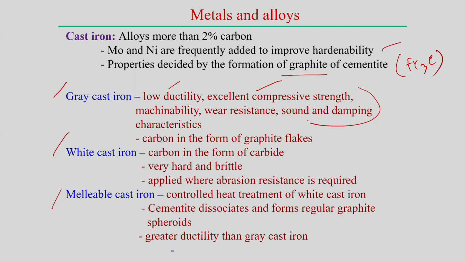Carbon exists in grey cast iron in the form of graphite flakes, and those graphite flakes act as absorbers of the vibrating load. That is why grey cast iron has very good damping properties.